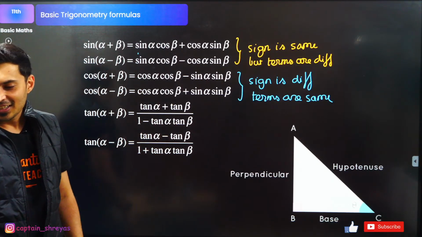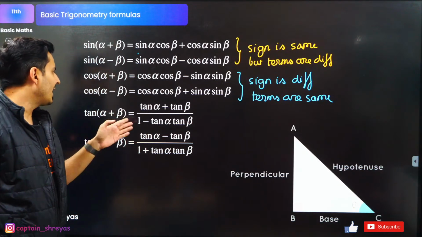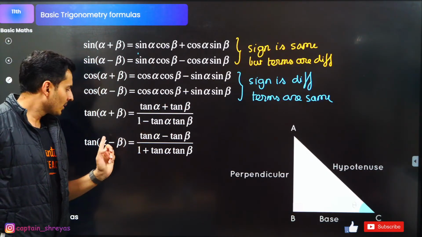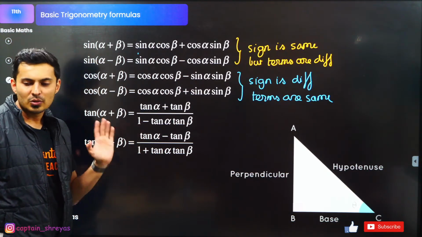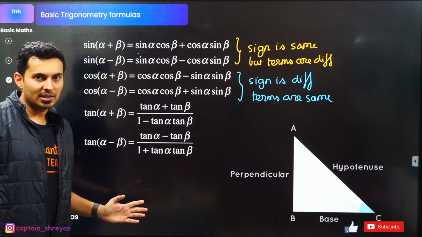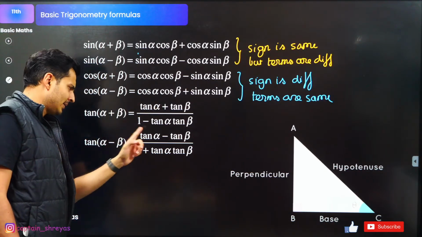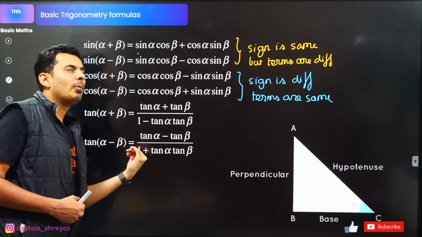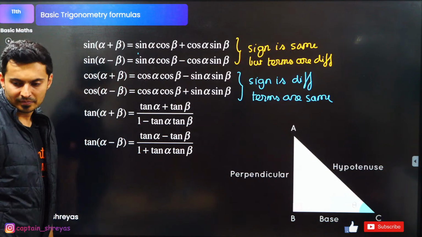Isn't this very, very interesting, guys? So easy to remember. And tan of a plus b is tan a plus tan b. If it is plus on the top, it is minus here. If it is minus here, it is minus here, but it is plus here. That's how you can usually remember it. Everybody done understanding how to remember these formulas? Okay, so plus here, minus, minus, minus, plus. Tan of a plus b is tan a plus tan b upon 1 minus tan a tan b. Keep saying it many times, you will get it.